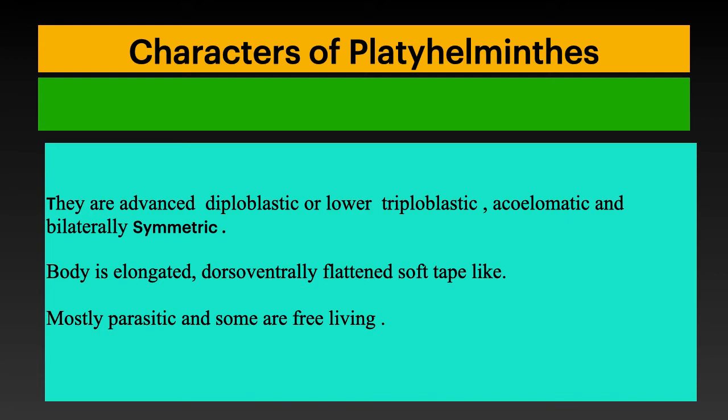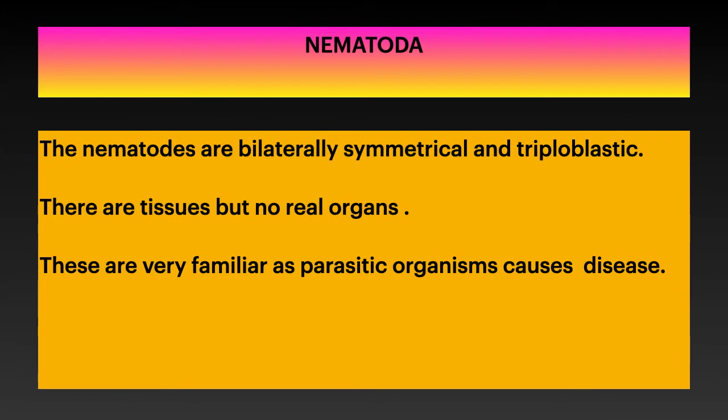Now moving on to another phylum, that is nematoda. Nematoda can also be called nemathelminthes. In nematoda, the organism's body is also bilaterally symmetrical and triploblastic, showing a three-layered body. Here the body is cylindrical in shape, whereas in platyhelminthes it is a flattened, ribbon-like shape. In nematoda it is cylindrical in shape, and pseudocoelom is present. They are very familiar, leading a parasitic life and causing diseases.